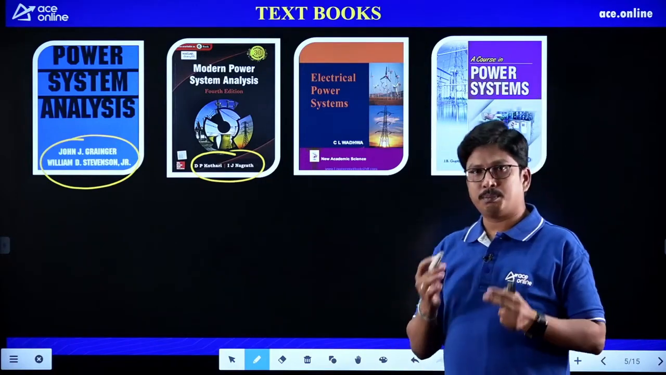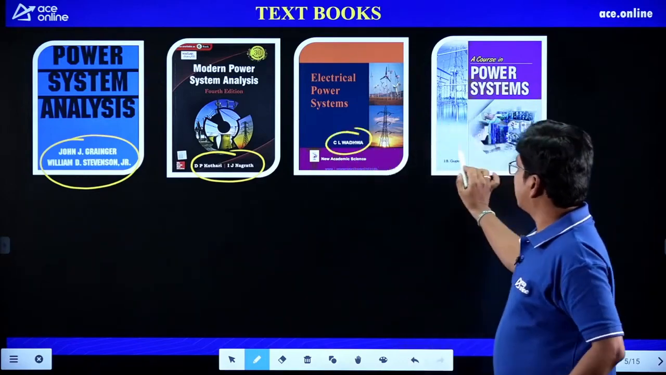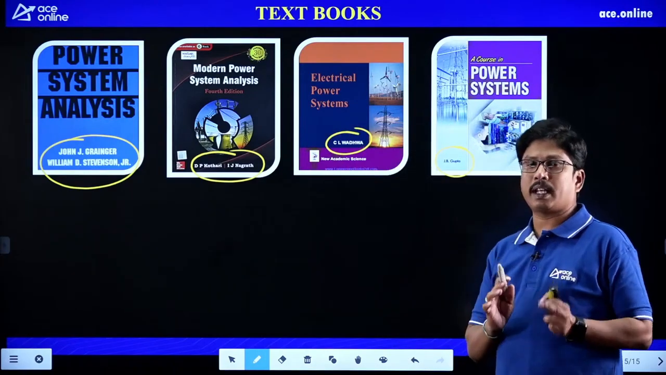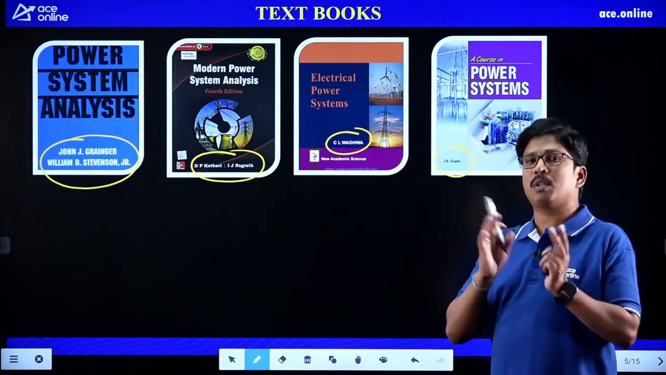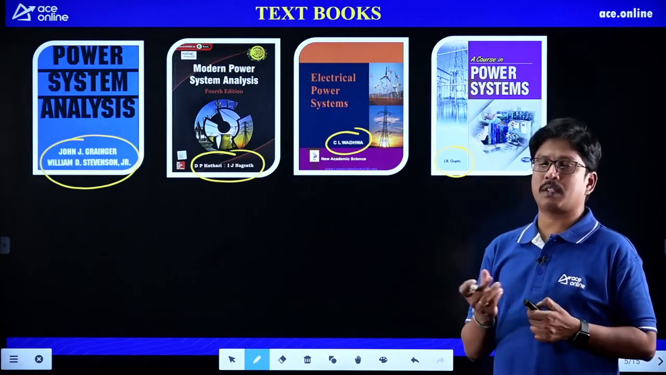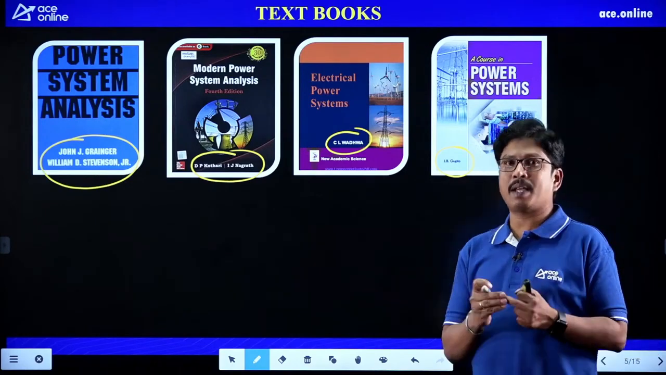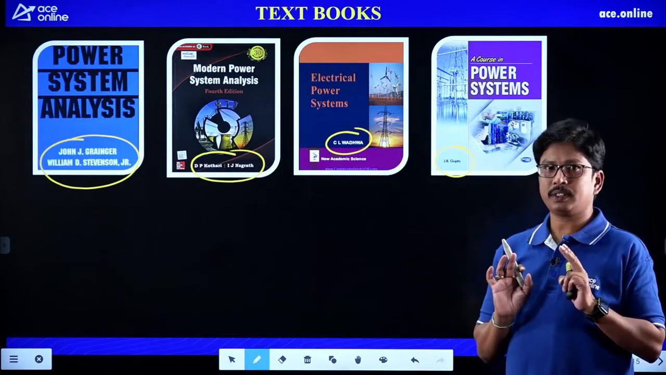And if you want to practice more questions, you can take C.L. Wadhwa and J.B. Gupta. These textbooks have some practice questions at the end, right? In most of the competitive exams, we get questions from those questions. We cannot trust that every time, but we have to practice basically. So we have to practice all those questions.